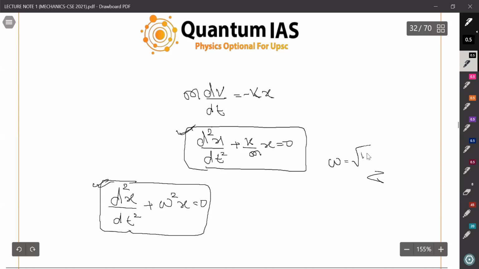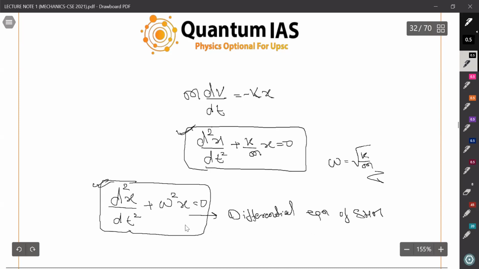Omega is equal to root under k by m. If we consider this to be the equation, this is known as the differential equation of SHM. So we can derive the velocity from here, we can derive the position from here.